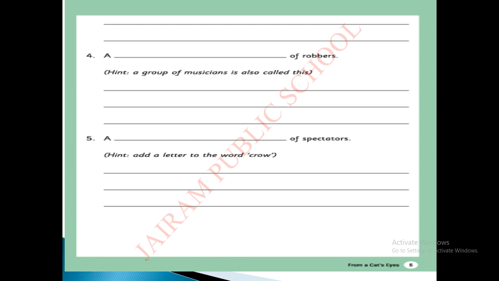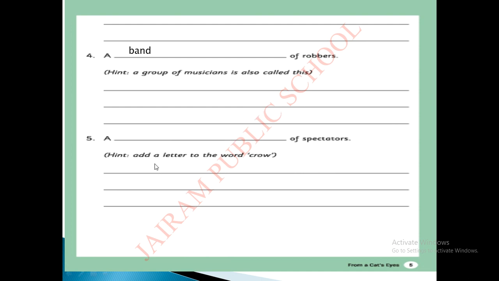What are they? I think a group of musicians is band. Yeah, very good. See, the same collective noun for robbers also. What is that? A band of robbers. So how you can make the sentence? A band of robbers stealing jewelry or property in the bank. So whatever you can create.